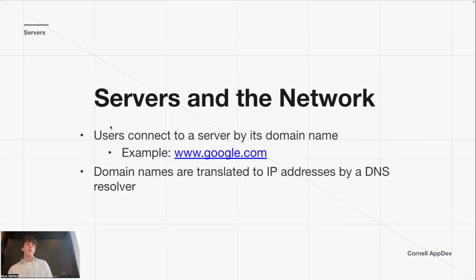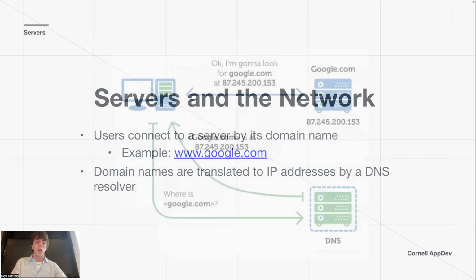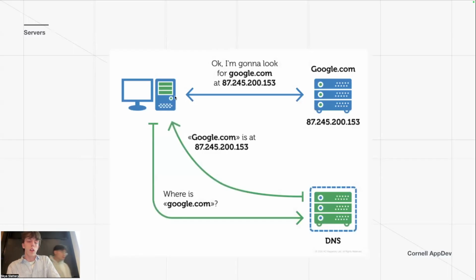But you don't connect to a server generally through the IP address. You connect to it with a domain name. So you might be used to something like www.google.com. And that's a domain name, which gets translated into an IP address that the computer can understand. And that's done using a DNS resolver. So let's go through the flow real quick.